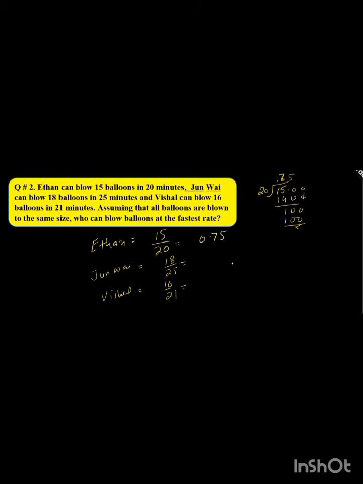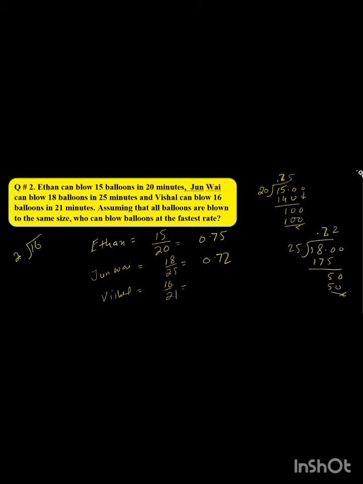So Ethan has a rate of 0.75. Similarly for Junboy, 18 divided by 25. Again it is not divisible. Put a decimal and take a 0. 25 7s are 175. When we divide, take another 0. 25 2s are 50. So your answer is 0.72.